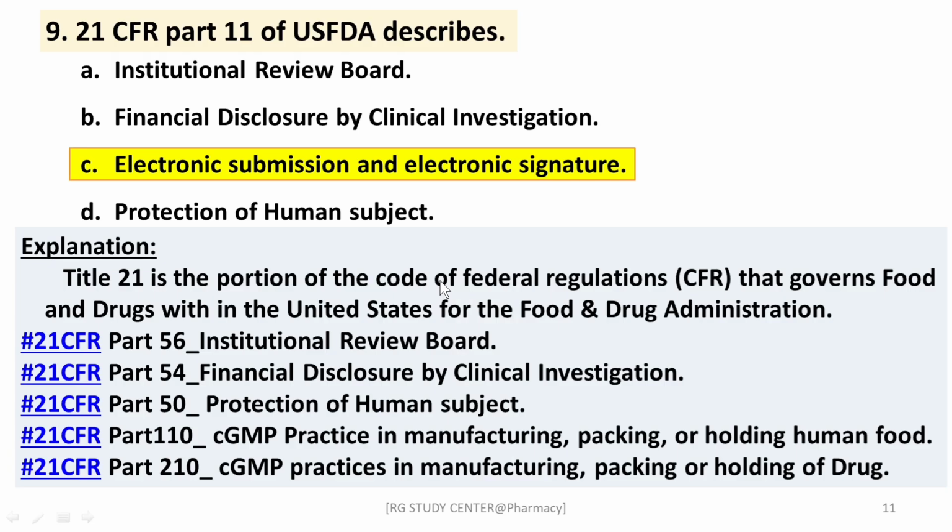Part 56 deals with institutional review board, Part 54 deals with financial disclosure by clinical investigation, Part 50 deals with protection of human subject, Part 110 deals with CGMP practices in manufacturing, packaging and holding human food, Part 210 deals with CGMP practices in manufacturing, packaging or holding of drugs, right?